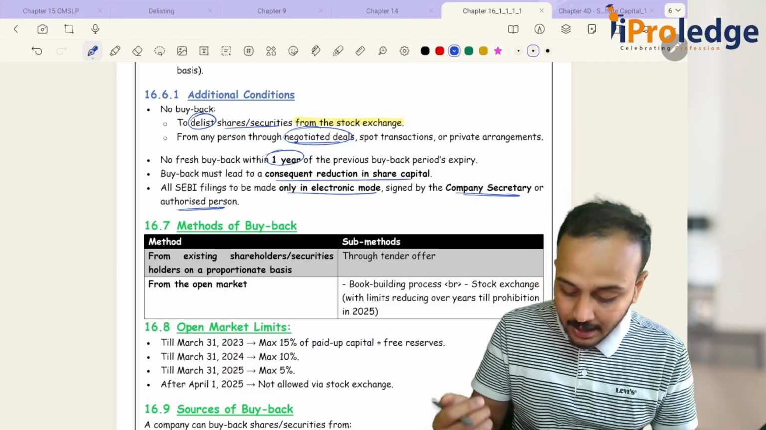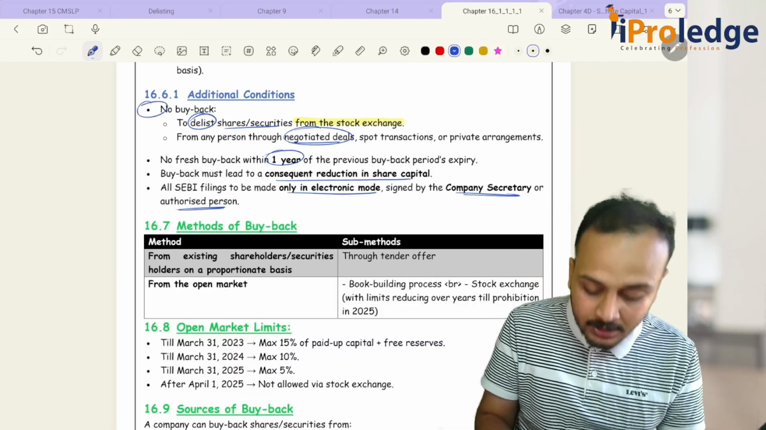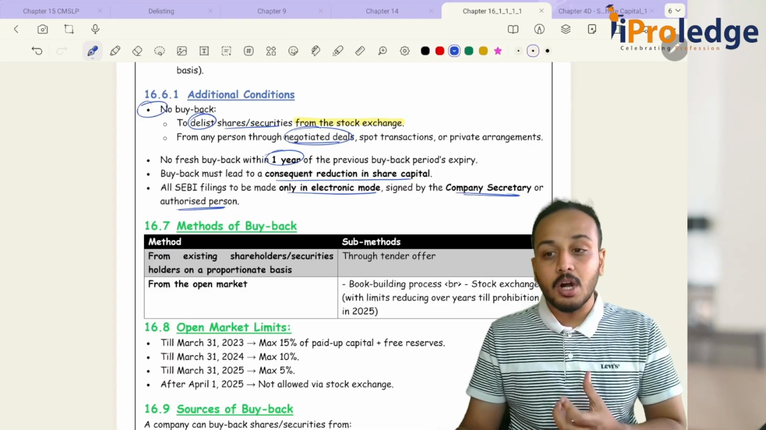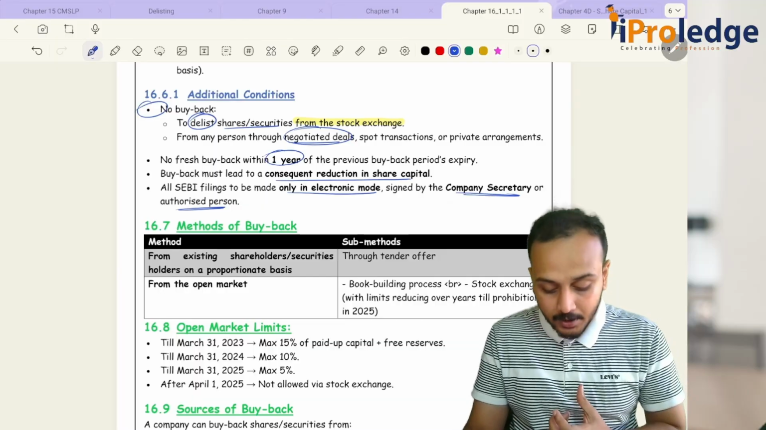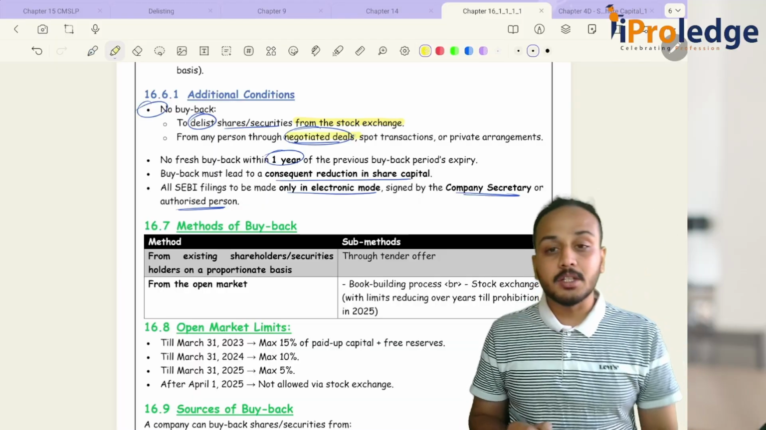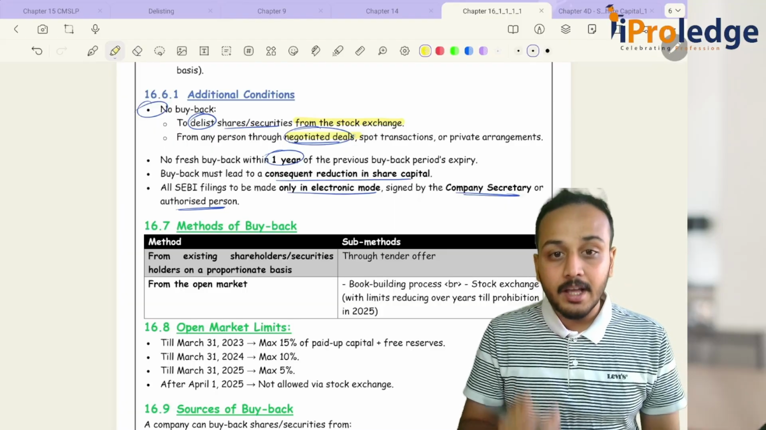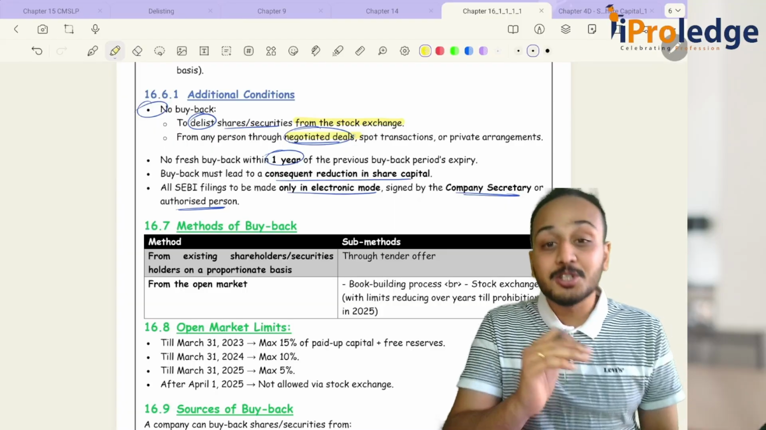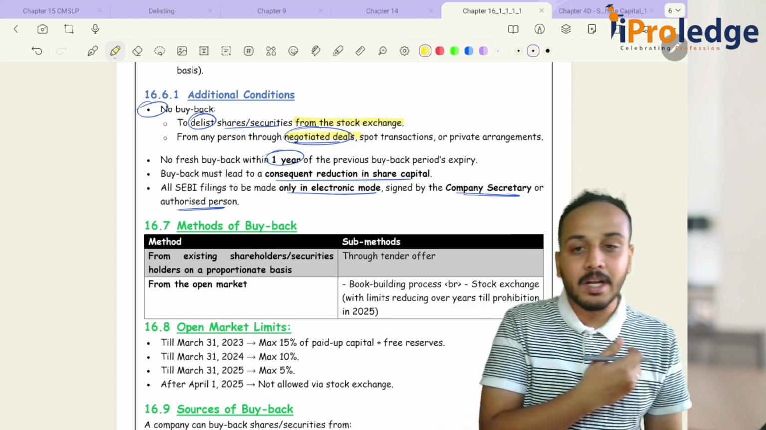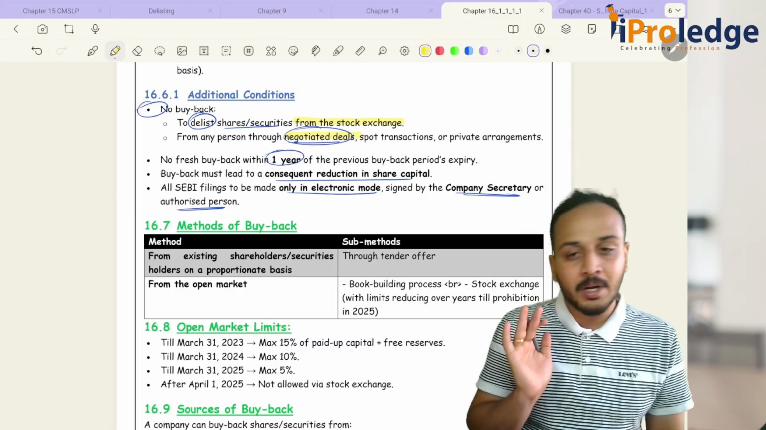The only thing that you specifically need to remember is this additional condition, where the buyback's objective should be the reduction of share capital, and it should not be through negotiated deals. It has to be either through tender offer, open market, or through the book building process.